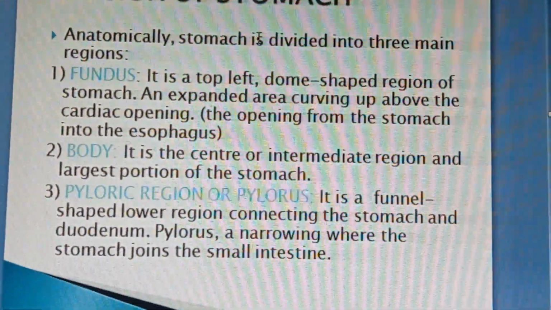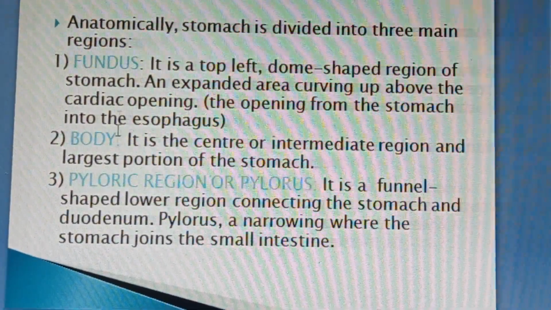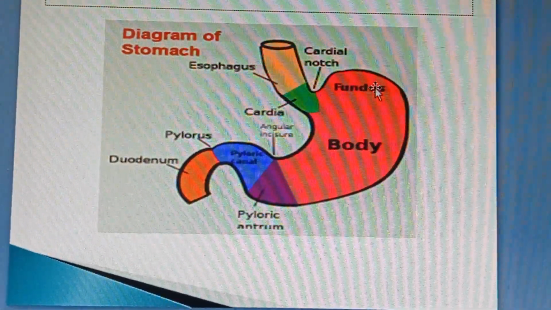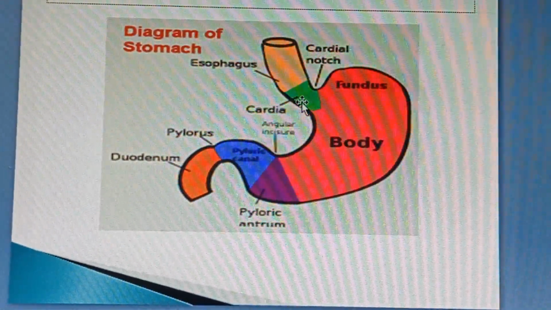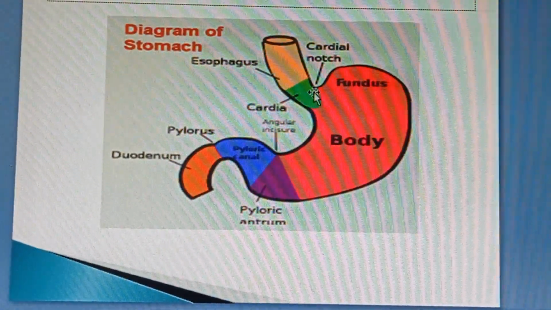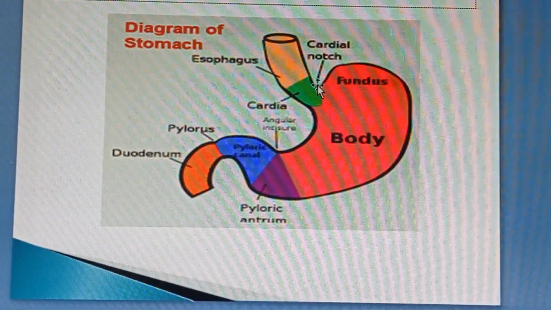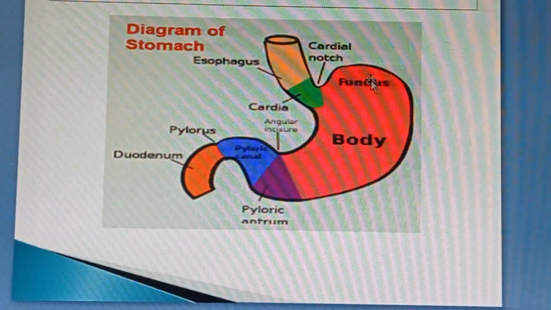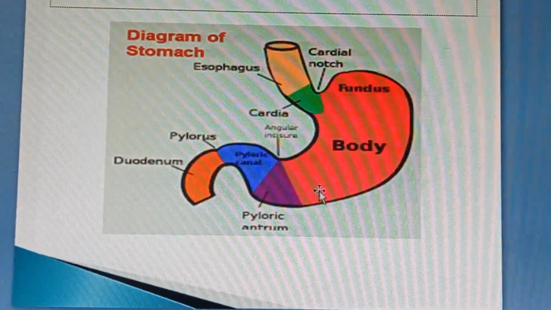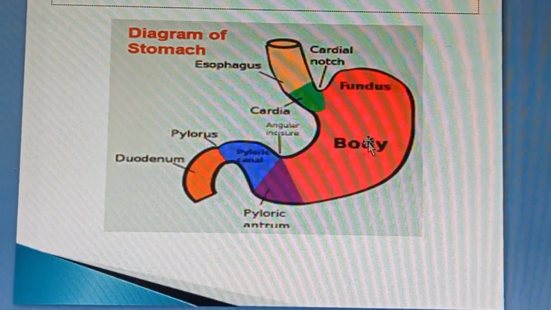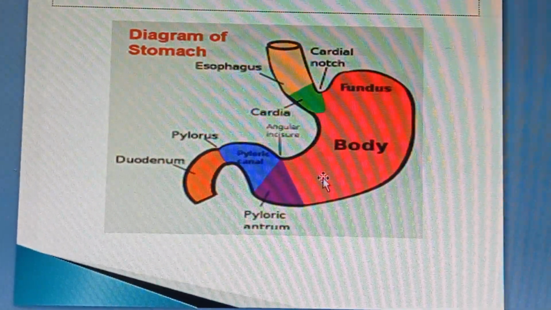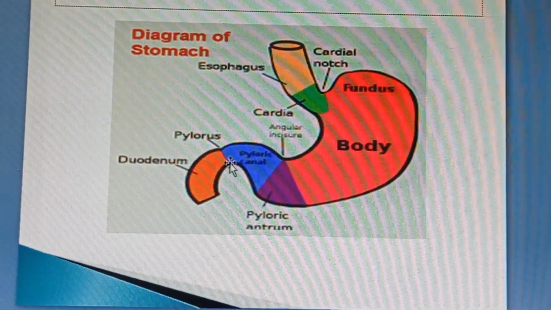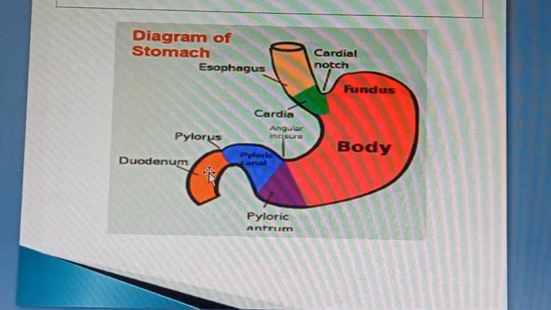Division of the stomach. Anatomically, the stomach is divided into three main regions: fundus, body, and pylorus. This dome-shaped upper part is called the fundus. This green highlighted portion is called the cardiac region. The part of the stomach which curves above the cardiac region, with its dome shape, is called the fundus. The middle, intermediate, or main part of the stomach is called the body. And the last funnel-shaped part is called the pylorus, which connects the stomach to the first part of the small intestine,